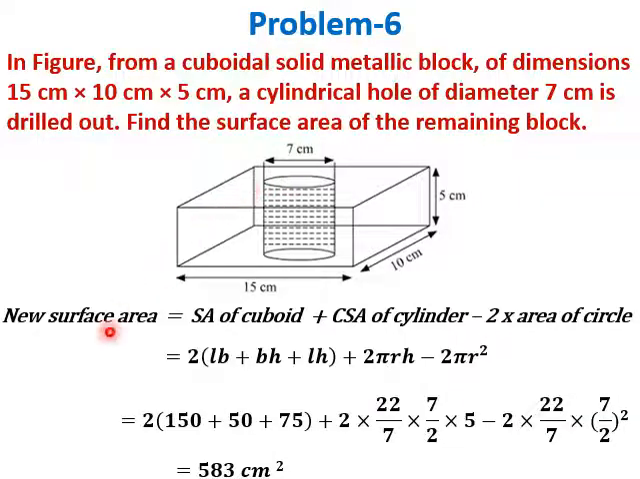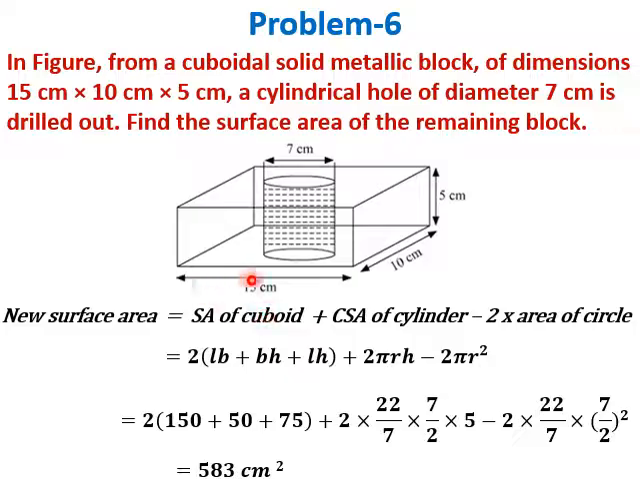So the new surface area will be surface area of the cuboid plus curved surface area of the cylinder, which is newly created because of drilling, minus 2 into area of circle. These two circular areas we need to remove. The surface area of cuboid is 2 into LB plus BH plus LH. What is the curved surface area of cylinder? 2 pi RH, and 2 into area of circle is 2 pi r square.